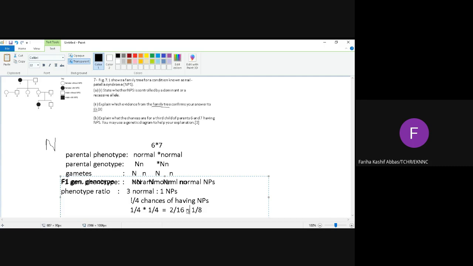Okay. Now next question. Are you done with all these parts of this question number 7? If you are done, then move on to the next question. If there is any problem in this question, tell me. No. Okay. Now start solving the next question. Look at the next question.